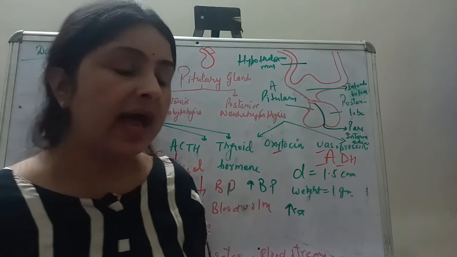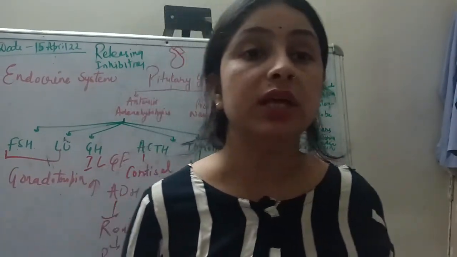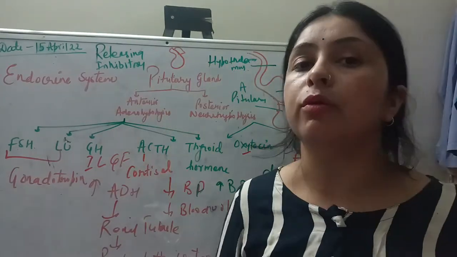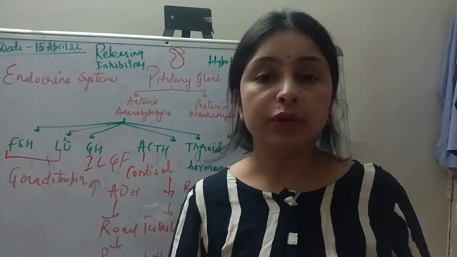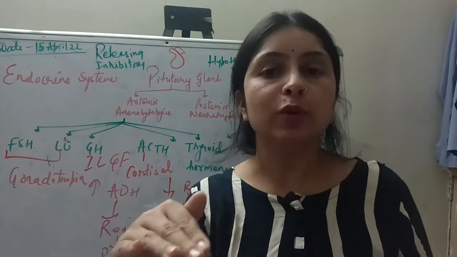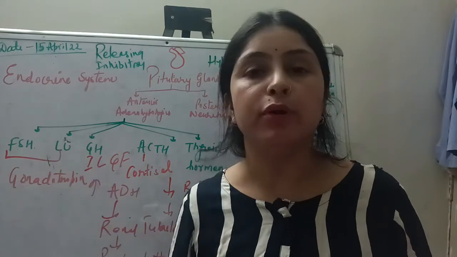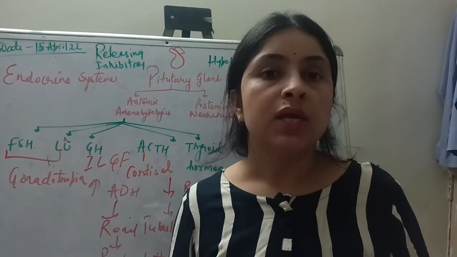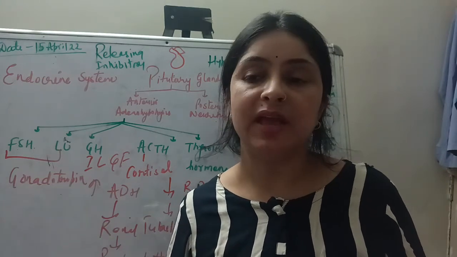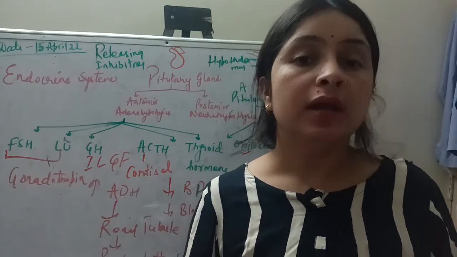As a result, a higher level of GH in the blood will stimulate our growth. It will promote the growth of our cells. But when the hypothalamus releases an inhibitory hormone, like in the case of growth hormone, if the hypothalamus releases growth hormone inhibiting hormone, then this hormone, when it reaches the pituitary gland, tells the pituitary gland to stop producing more and more growth hormone into the blood. So the pituitary gland stops further release of growth hormone into the bloodstream, and thereby the hypothalamus is regulating the level of hormone in our body.